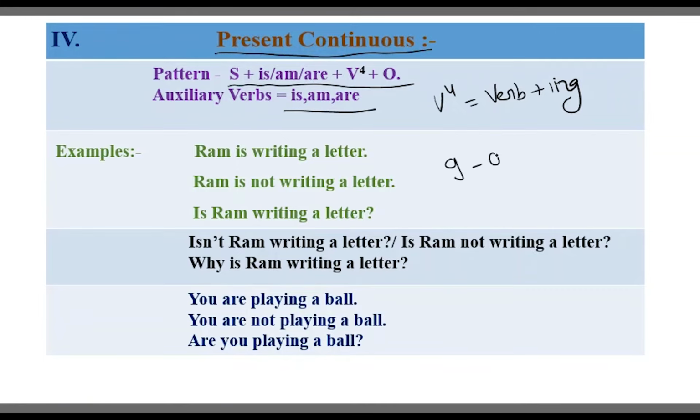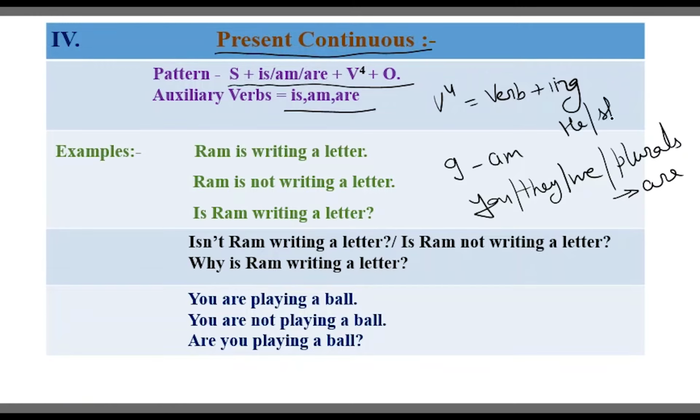With I we have to use am. You, they, we, and plurals take are. He, she, it, names, singulars also take is. Here: Ram is writing a letter, Ram is not writing a letter. Is Ram writing a letter? Isn't Ram writing a letter? Is Ram not writing a letter? Why is Ram writing a letter?